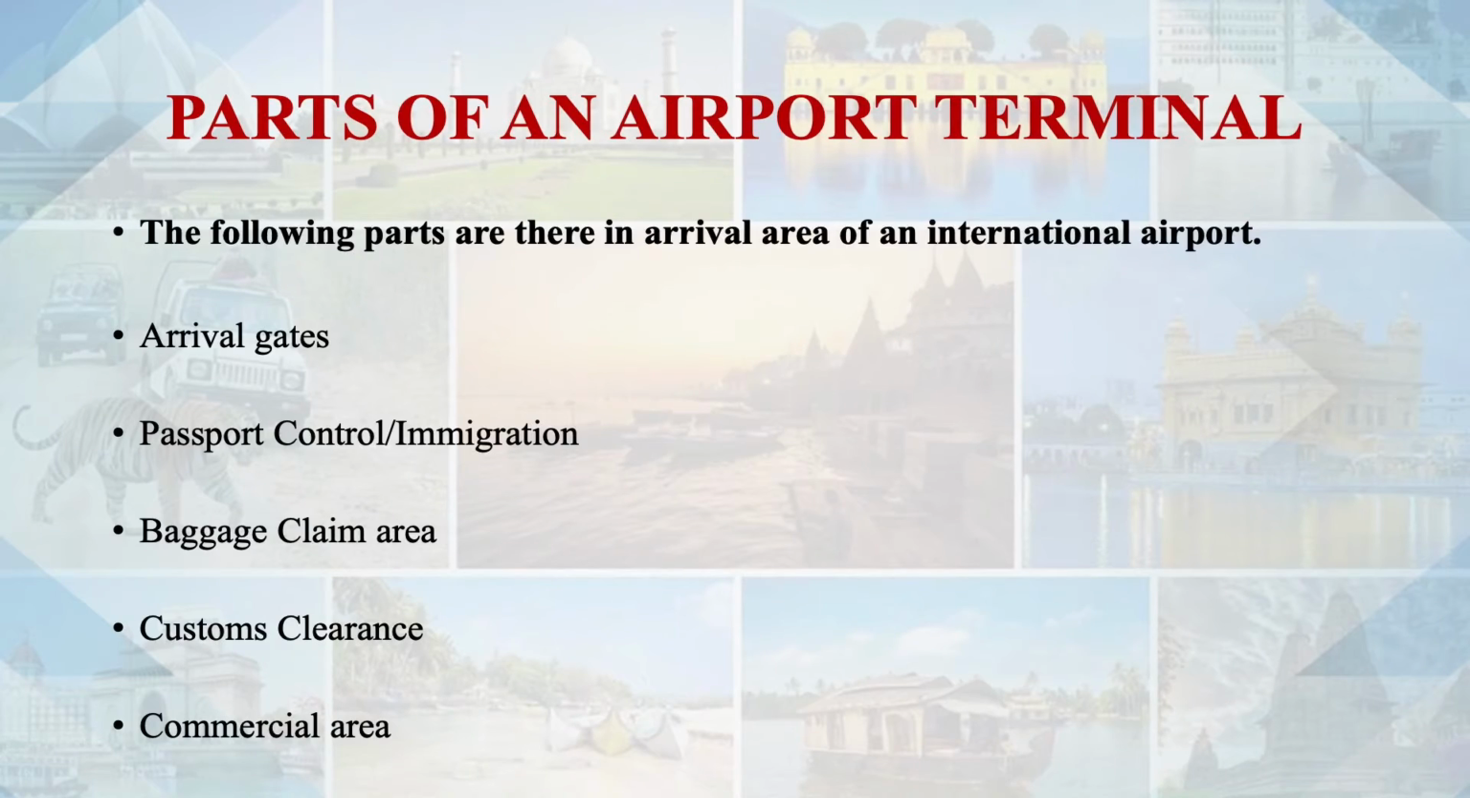Customs clearance, usually they will be verifying your luggage and hand baggage, your body as well, if there is any doubt. Then if any dutiable items are there, you need to make the payment as duty. If any unlawful activities or other things are found, then they will be questioning you further and will be taking you into custody for further interrogation. The commercial area is there, where a lot of commercial shops, outlets of hotels, travel agencies, tour operators, rental companies, all are there in the arrival area.